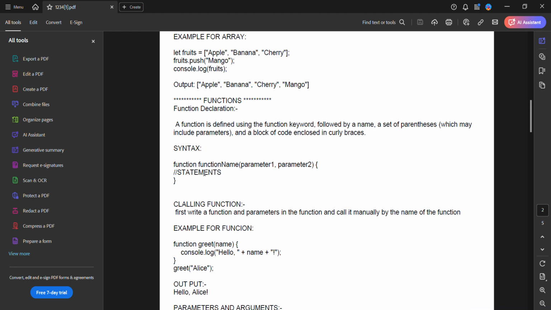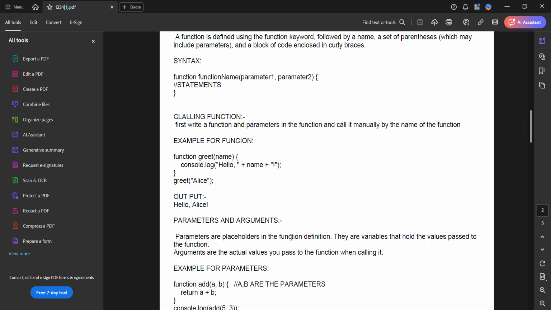Here is the function. We can use the function keyword to declare a function, and the function name tells the compiler what the name of that function is. Here are the parameters. You can give n number of parameters. Here is the block of code.